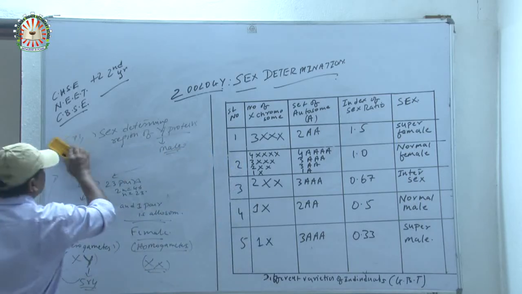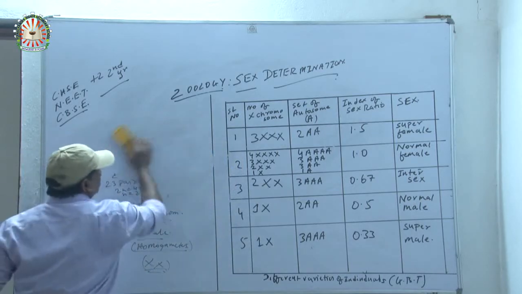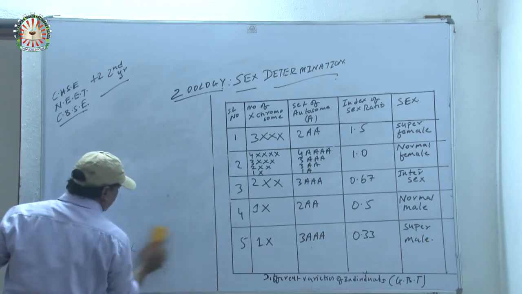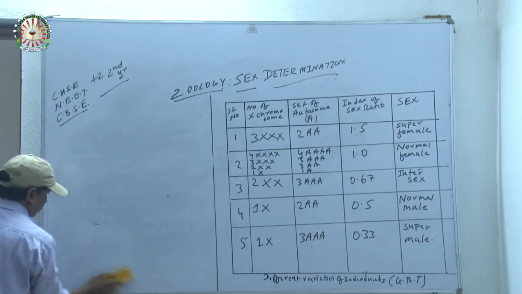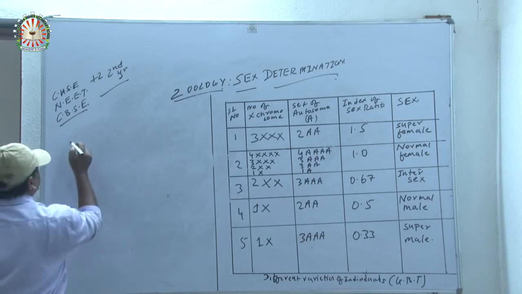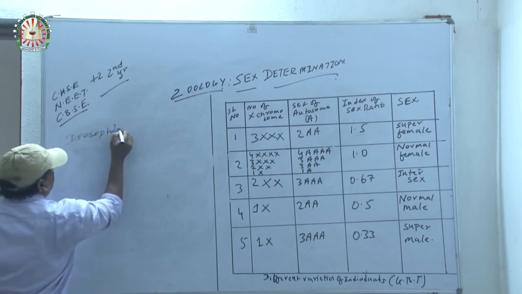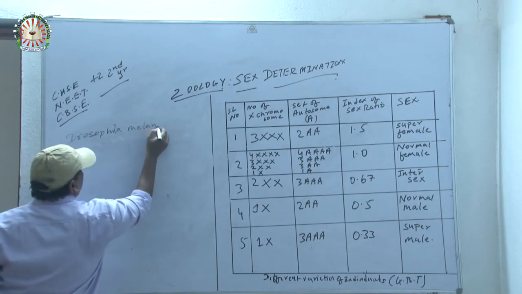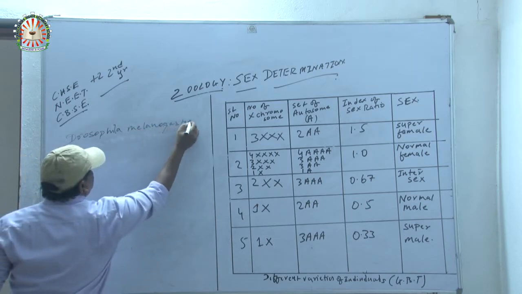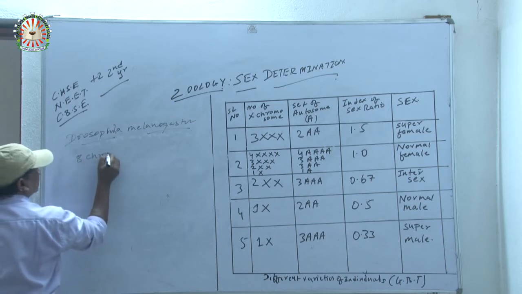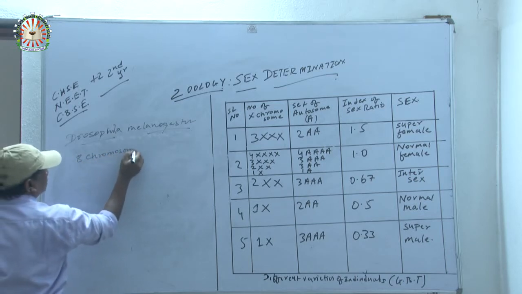Now next is Drosophila melanogaster. 8 chromosomes. How many chromosomes? 8 chromosomes.